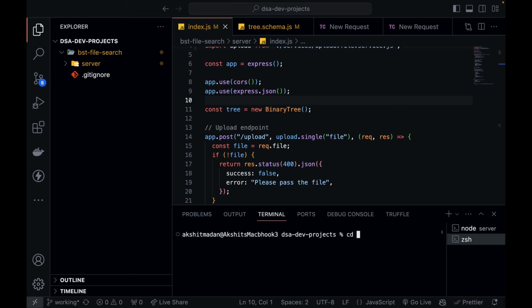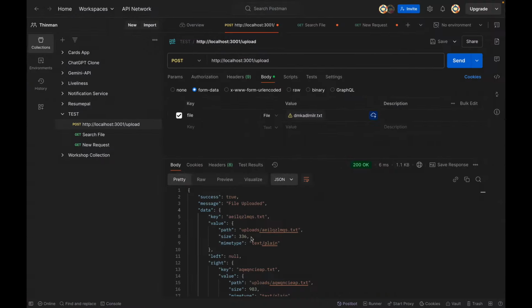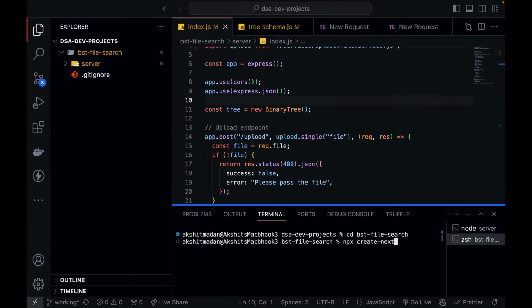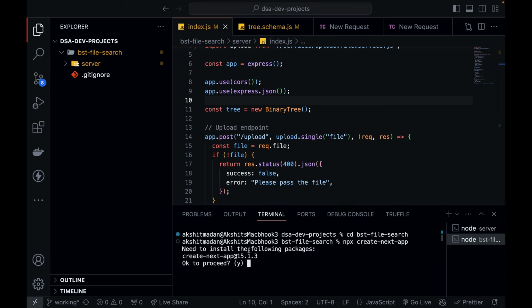I just need to go inside bst file search, and now the command is npx create-next-app. Let's do this much. Need to install the following packages. Yes. What is the name of your project? So I'm going to name my project as client, so that it creates a client folder inside my bst file search.